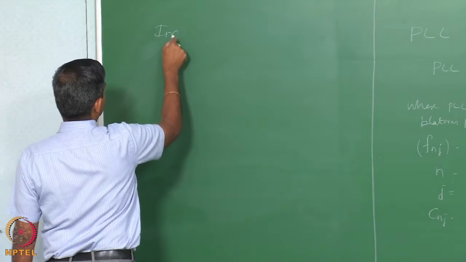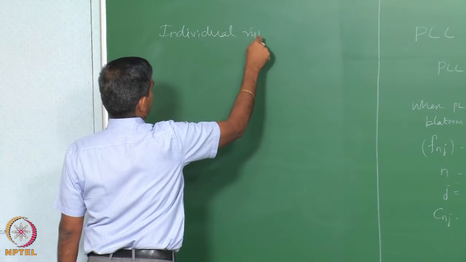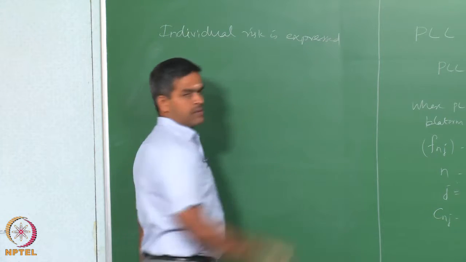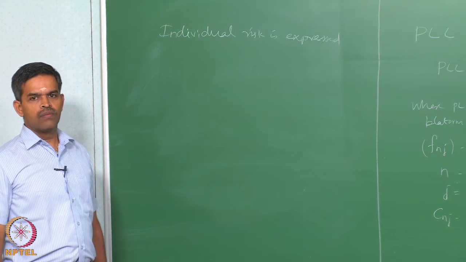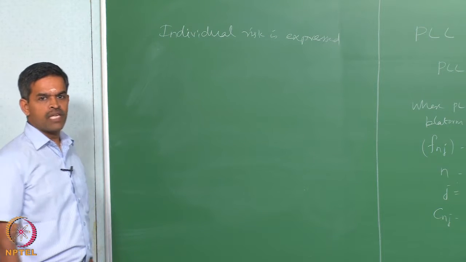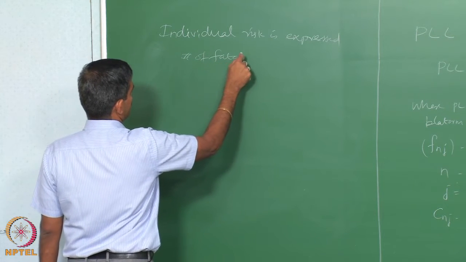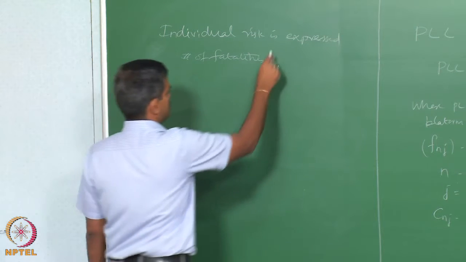Individual risk is expressed generally in terms of number of fatalities per average year.